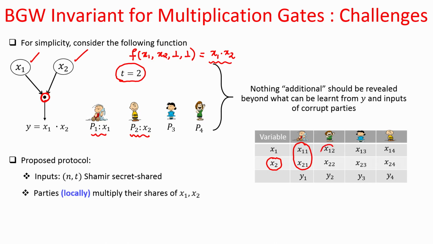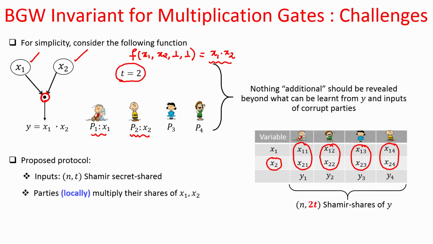Similarly, P2 multiplies its respective shares of x1 and x2, P3 multiplies its respective shares of x1 and x2, and P4 multiplies its respective shares of x1 and x2. And let y1, y2, y3, y4 be the resultant vector of shares, where the ith component is with the ith party.